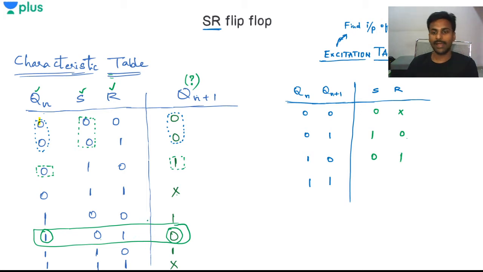And tell me what is happening in the last case when Qn is 1 and Qn plus 1 is also 1. I have these two cases, right? Qn is 1, Qn plus 1 is also 1. I have R as 0 and S as don't care. So this is the excitation table. How do we find out this excitation table? Find it from the characteristic table.